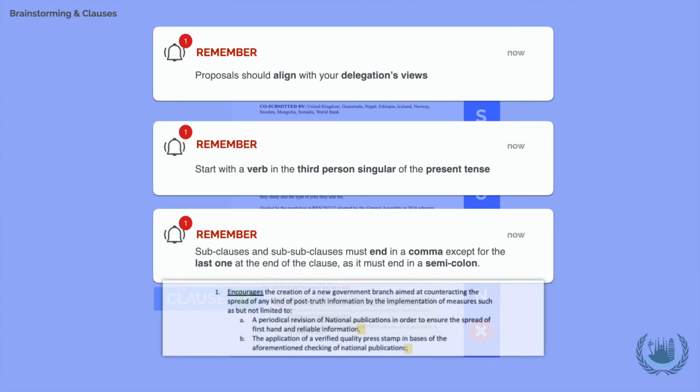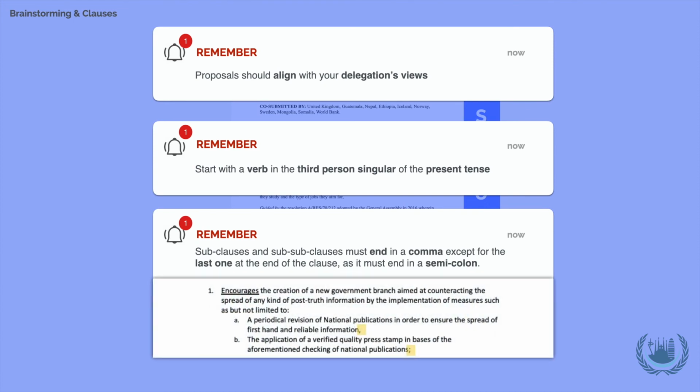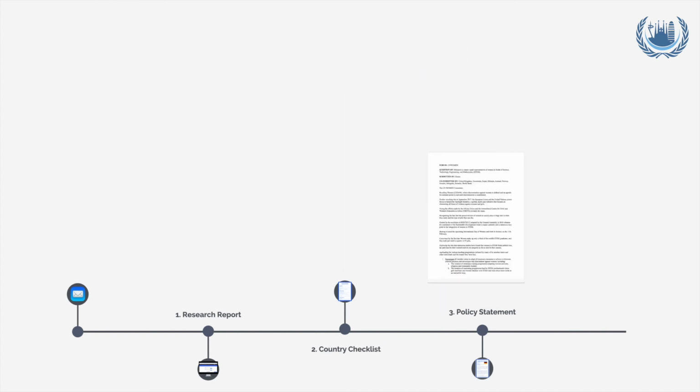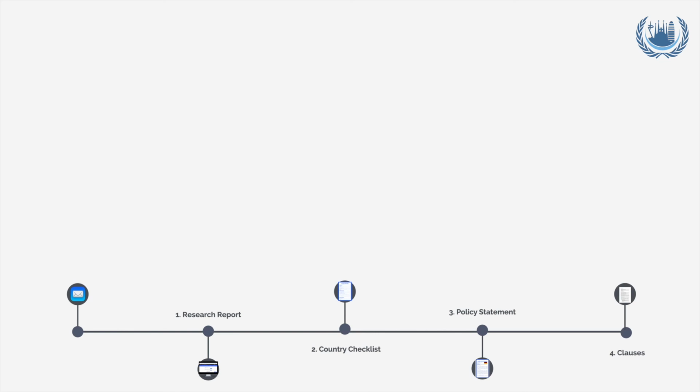Please bear in mind that all subclauses and sub-subclauses must end in a comma, except for the last one at the end of the clause, as it must end in a semicolon. A clause can also have subclauses and even sub-subclauses in order to include more details and specifications of the action proposed.